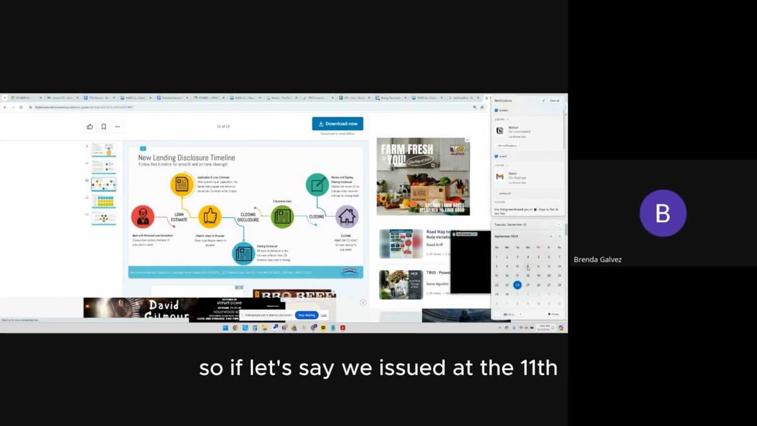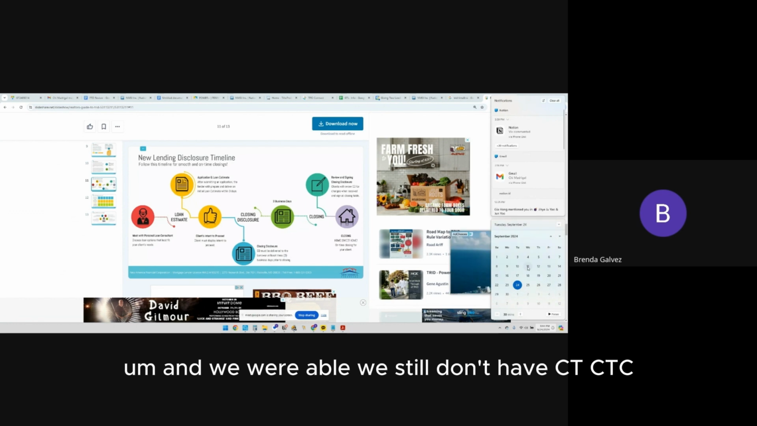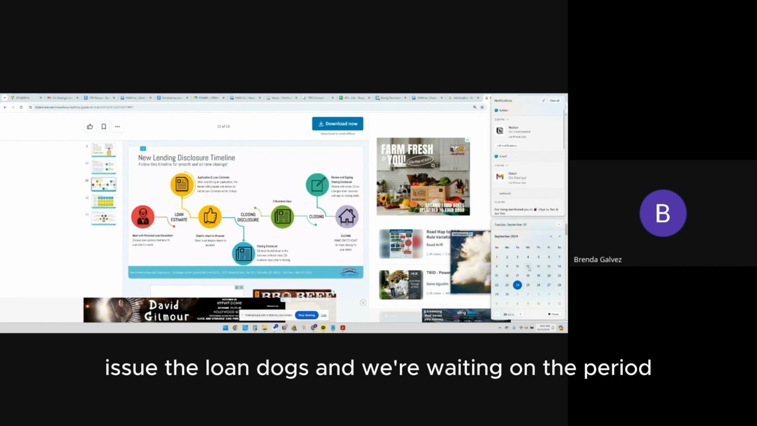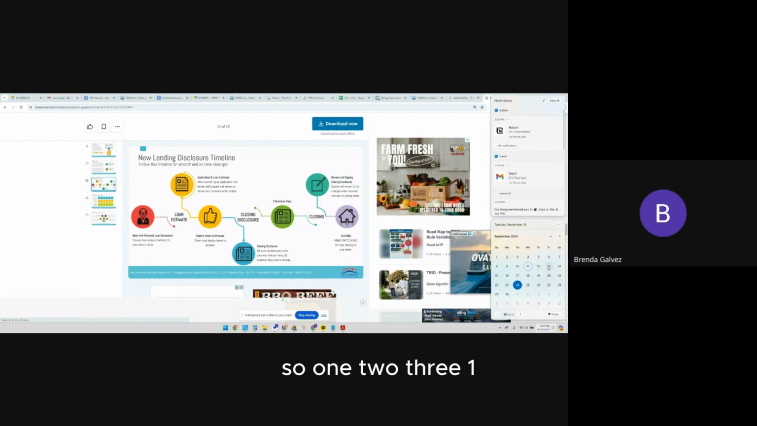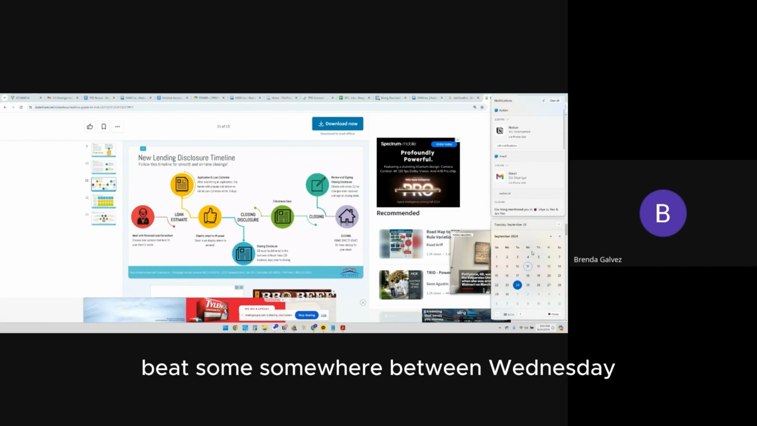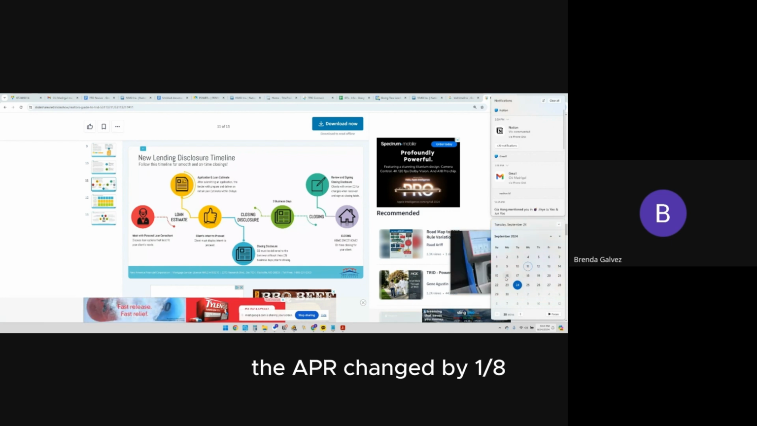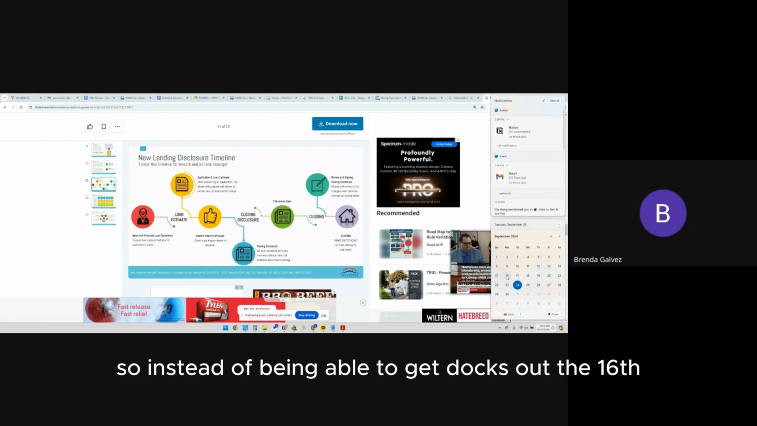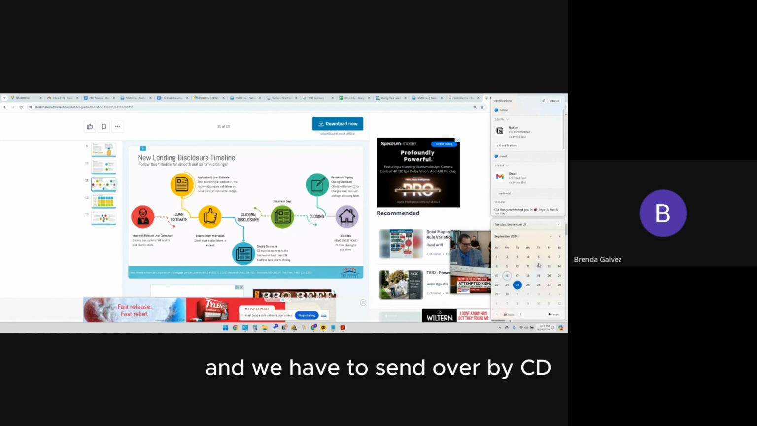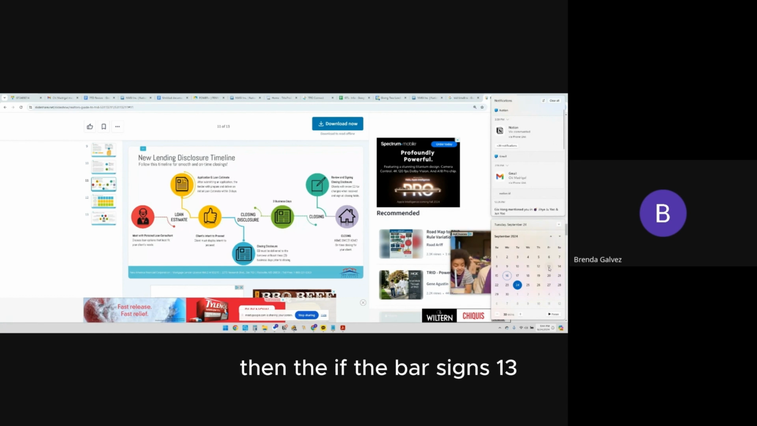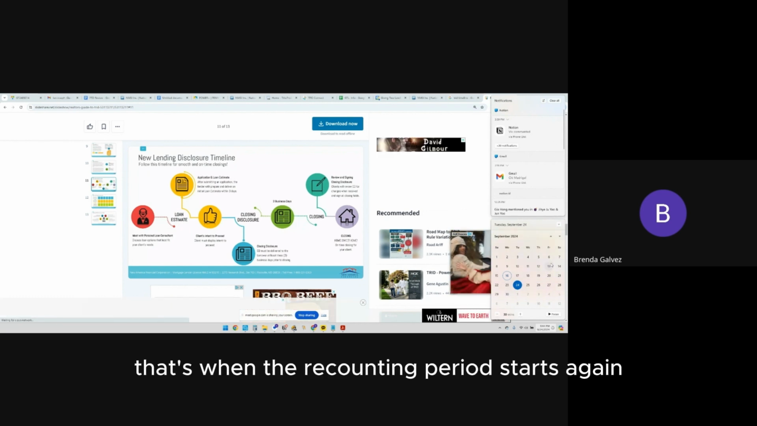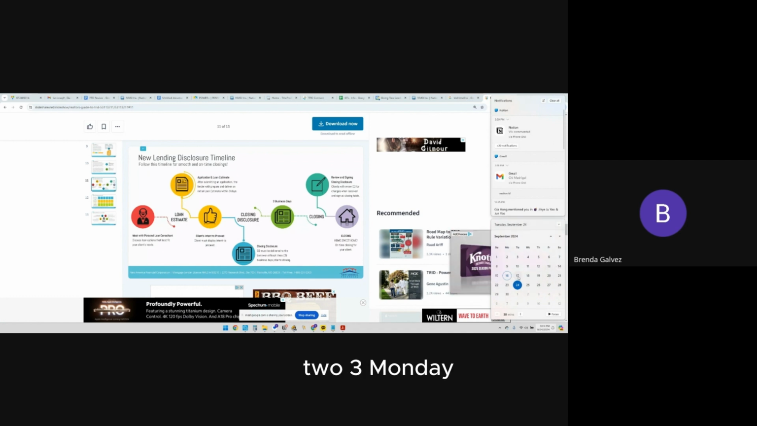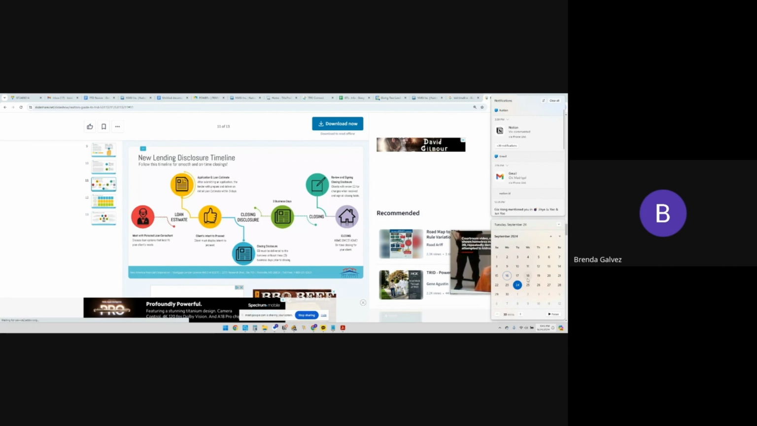So let's say we issued it the 11th, and we still don't have CTC, then we can't issue loan docs, right? But if we have CTC, issue the loan docs, and we're waiting on the period, so 1, 2, 3, somewhere between Wednesday the 11th and Monday the 16th, the APR changed by 1/8, then we have to reissue those docs again. So instead of being able to get docs out the 16th, we have to send a revised CD. Let's say we send it out Friday the 13th, then if the borrower signs the 13th, that's when the recounting period starts again. And then we're going to count 1, 2, 3. So now instead of issuing the docs Monday, we have to wait till Wednesday to issue the loan docs. Does that make sense?